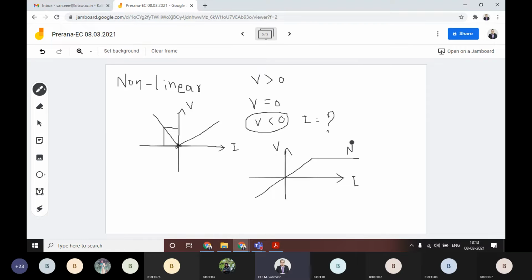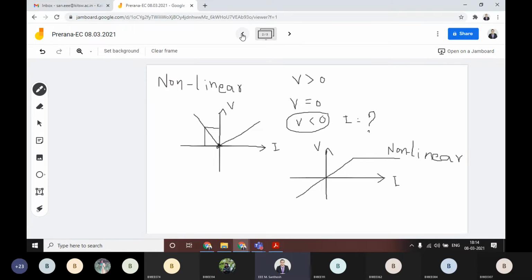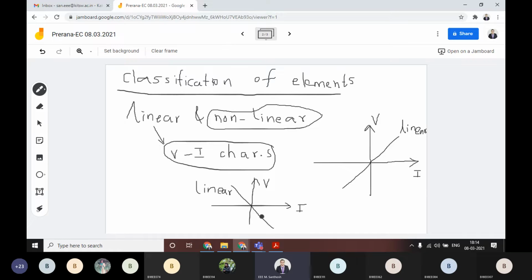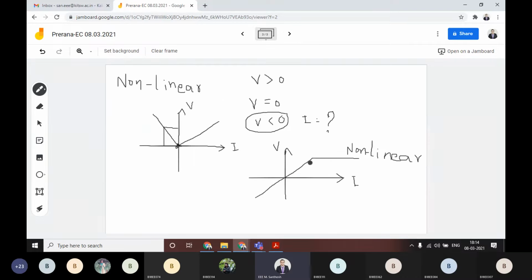This kind of VI characteristics curve is also non-linear. Whenever you draw the characteristic curve, it must be a straight line that passes through the origin, and only in that case it is called linear. In all other cases it is called non-linear.